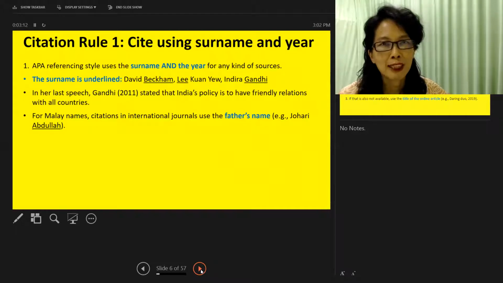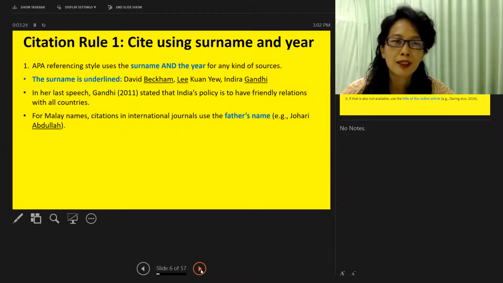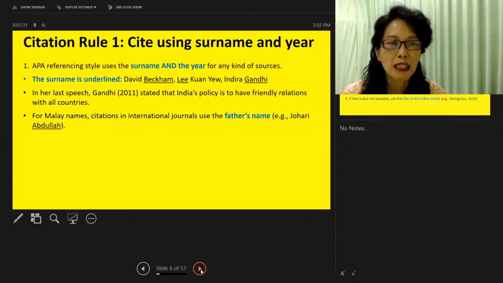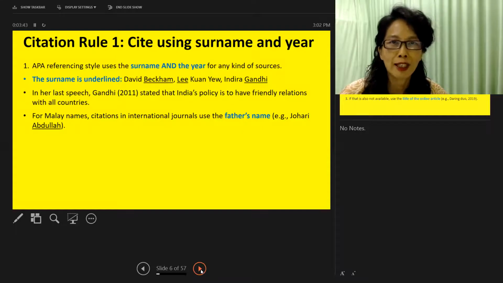I have a few citation rules to share with you. Citation Rule 1. Cite using surname and year. This is APA citation style. As an example, we have David Beckham. The surname is Beckham. We have Lee Kuan Yew, and the surname is Lee. Okay. If we want to cite Indira Gandhi, we say, in her last speech, Gandhi 2011 stated that India's policy is to have friendly relations with all countries. We use the surname Gandhi.